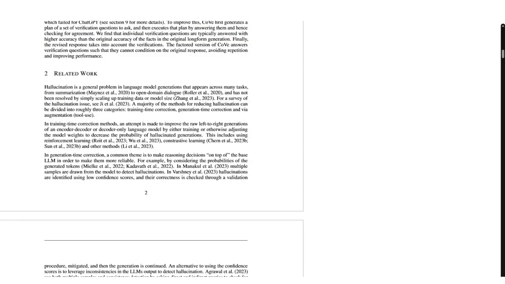Then the authors talk about the related work and they emphasize the three categories that are used to correct hallucinations. The first one is training time correction, then generation time correction, and then correction via augmentation. So basically in training time correction, an attempt is made to improve the raw left-to-right generations of an encoder-decoder or decoder-only language model by either training or otherwise adjusting the model weights to decrease the probability of hallucination generations.